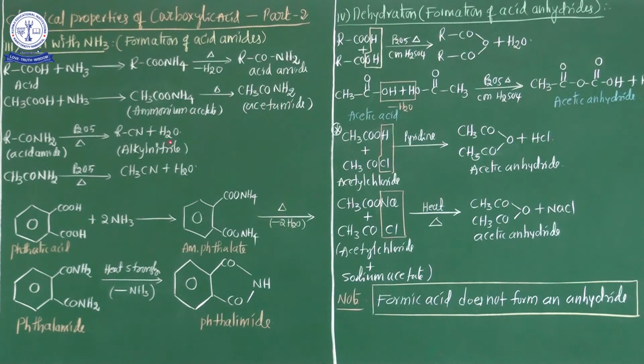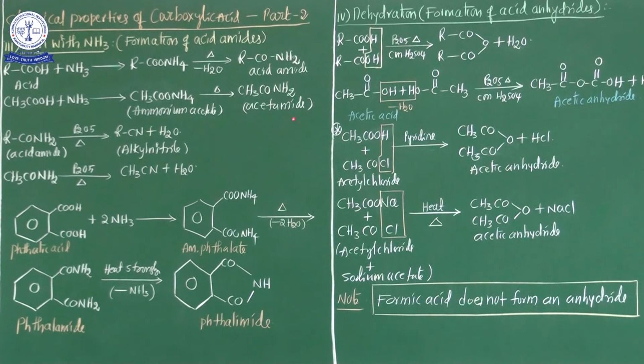Ammonium acetate is formed. From the ammonium acetate, by loss of a water molecule, finally acetamide is formed, an acid amide. Why is it called an acid amide? Actually, this amine group is obtained from the acid group. See here, CH3COOH, acetic acid.